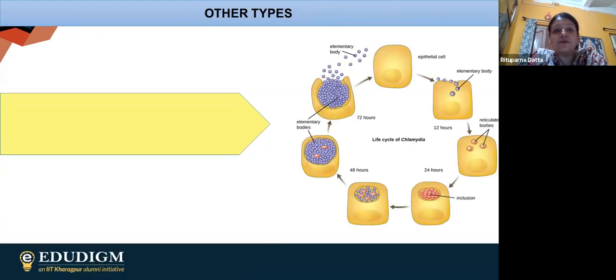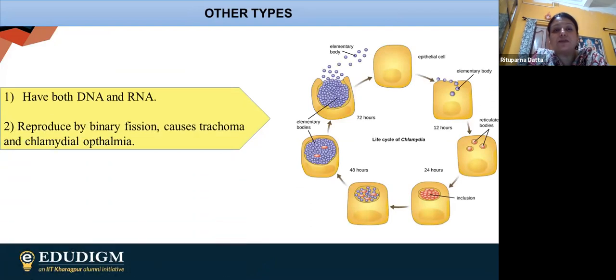So finally, then we can go for the other types. First we are having this one, which is chlamydia. The speciality of chlamydia is that they have both DNA and RNA. In reproduction, they normally go for binary fission, and they cause infections of the eyes, known as trachoma or chlamydial ophthalmia.